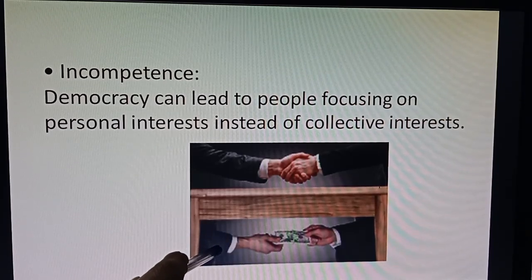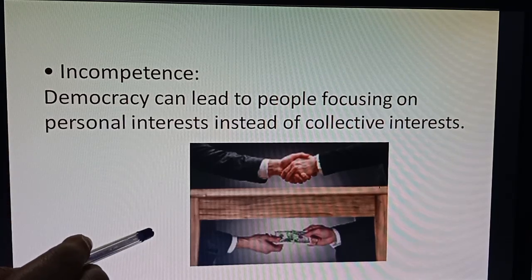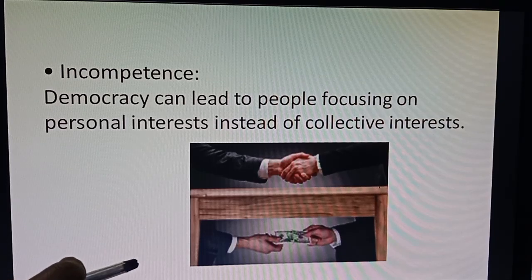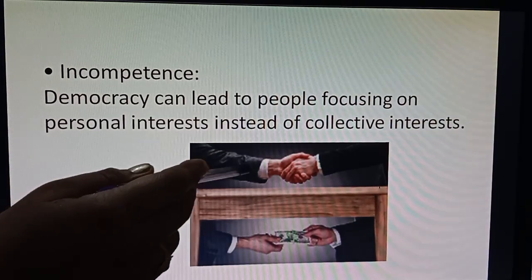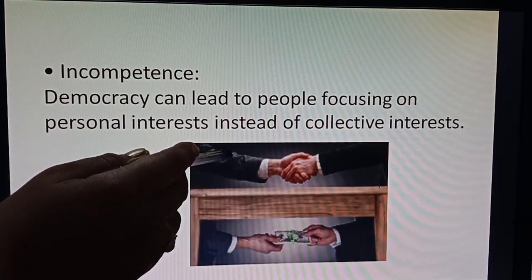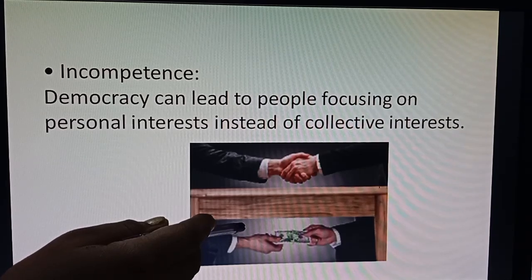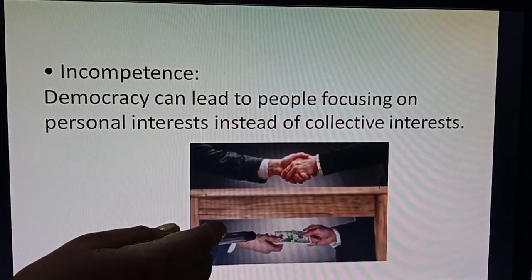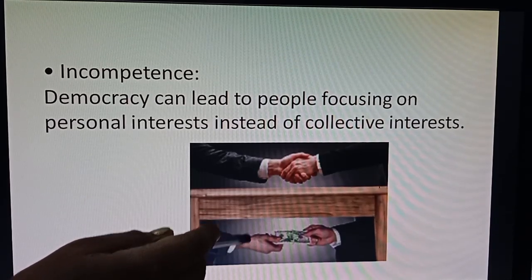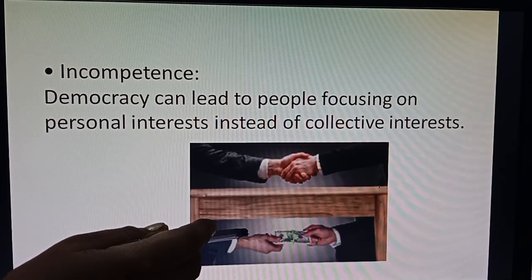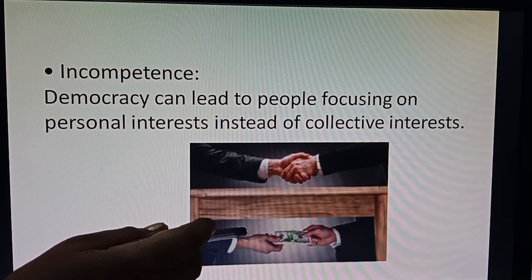So now students, these are all the demerits of democracy and the merits of democracy which I discussed with you. At last I would like to convey to all our 10th class students, the citizens of our country and the future of our country: you the students always have to focus on this first case. Never see the other picture. Avoid this picture. Give and take below the table is not in the welfare of the society.